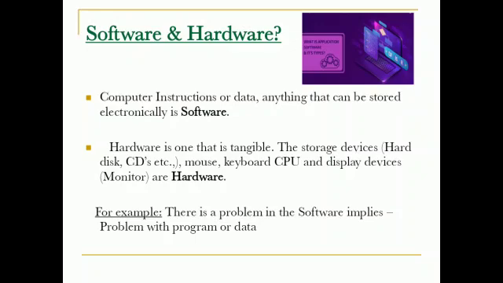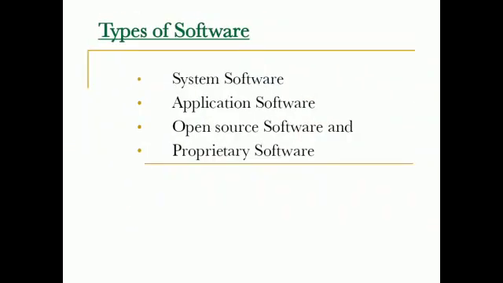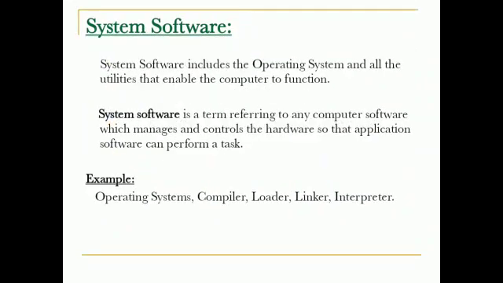Examples of system software are operating systems, compiler, loader, linker, interpreter, etc.